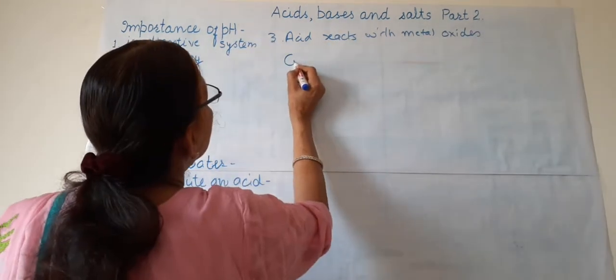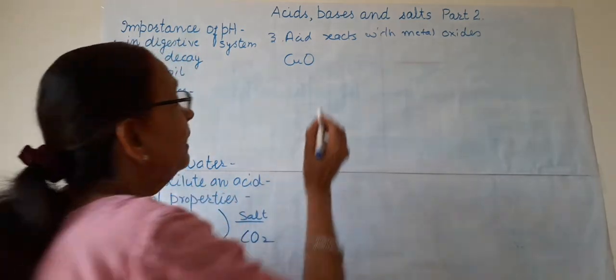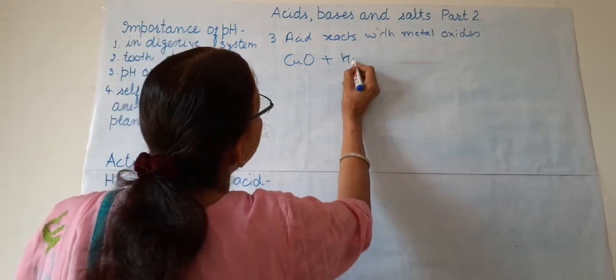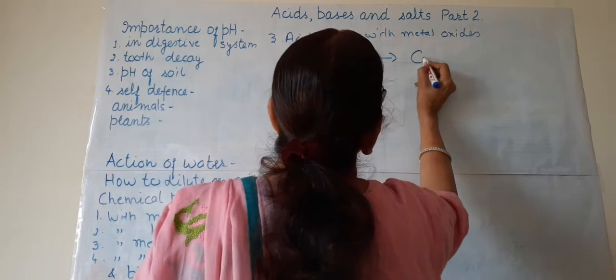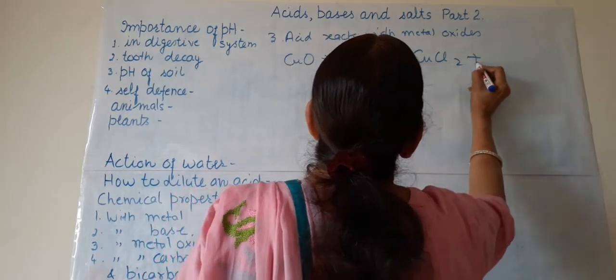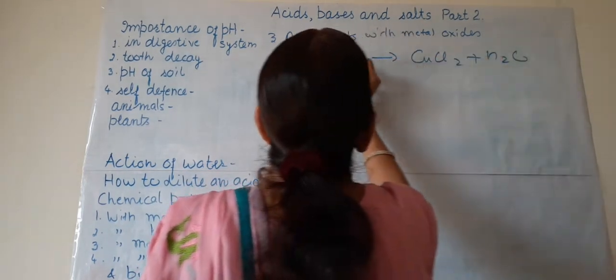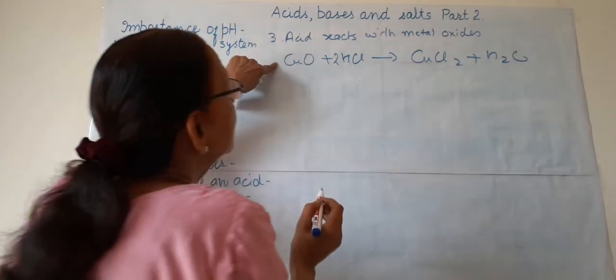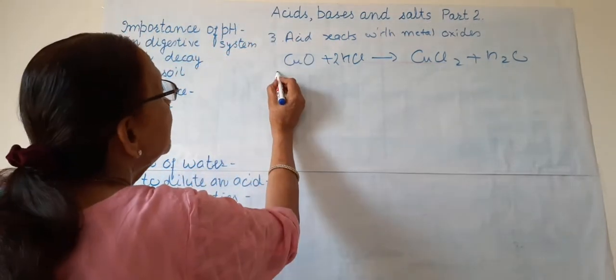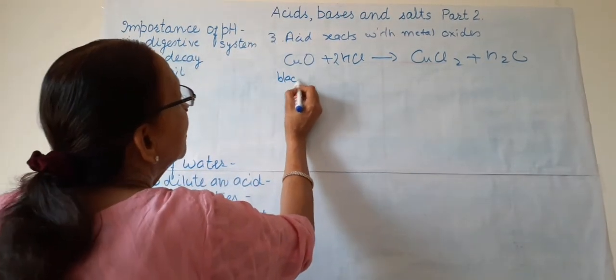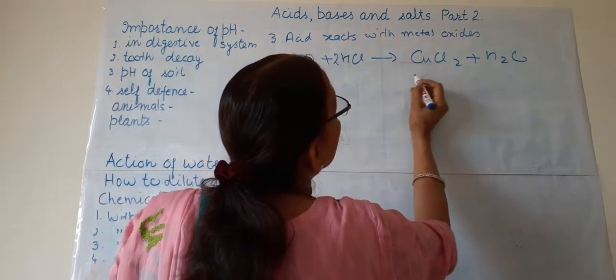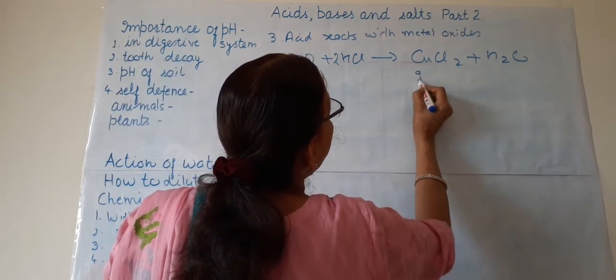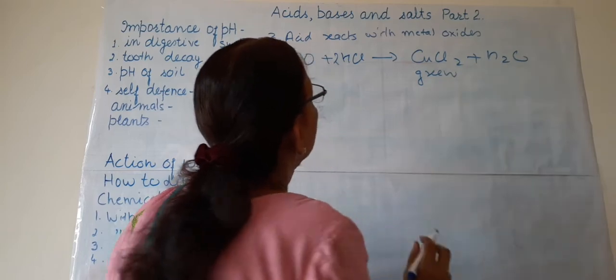We can take copper oxide. When it reacts with hydrochloric acid, CuCl2 plus H2O is formed. This copper oxide is black in color, and CuCl2, copper chloride, which is formed, is green in color.